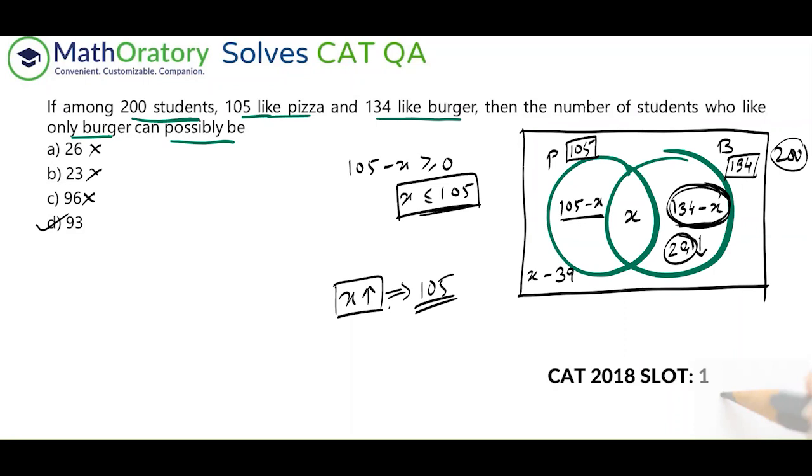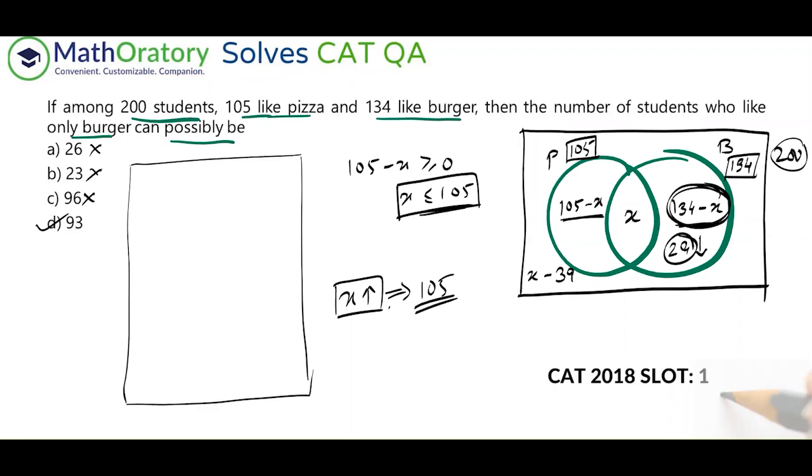Now, this is something I've mentioned in our lessons. I'll just mention this to those who have not attended a lesson. This is a very simple concept. I can do it in this time. So suppose you have a Venn diagram or any sort of representation on which you should have non-negative values. So if you have a Venn diagram, you need to have non-negative values, right? So whenever you have a region like a minus x, a being a certain constant, so in this case 105 minus x, 134 minus x, any region like this, a minus x, that has to be greater than or equal to 0, right? All the regions have to be non-negative.